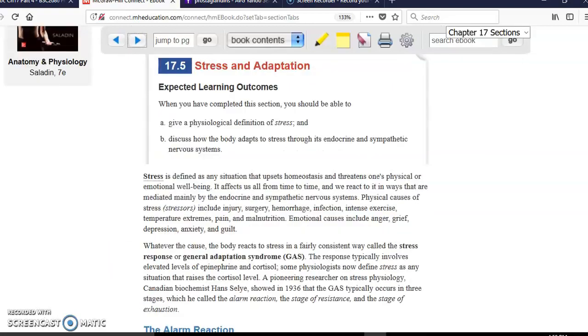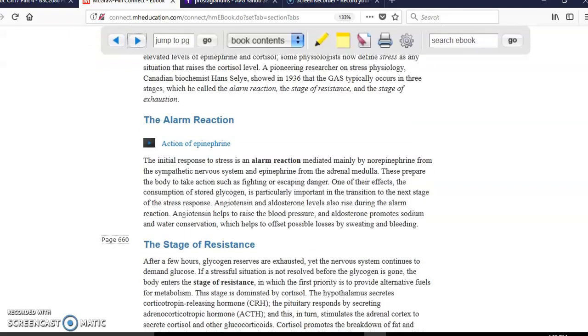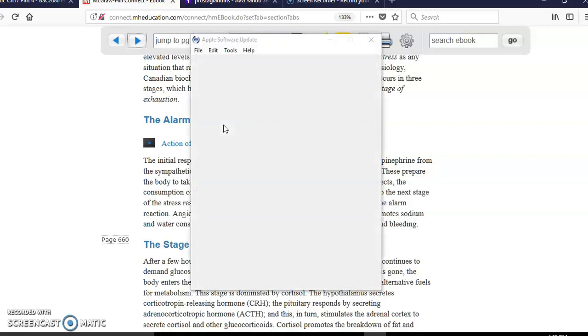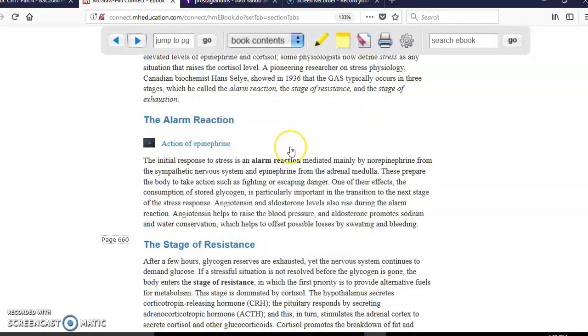The next topic is stress and adaptation. I'm not sure why this is in here, since this is not normal anatomy and physiology, but just a few words. So the first part of that is the alarm reaction. That's basically the fight or flight type of reaction, right? At first, you need to do some physical activity, for example, and then the first thing that is going to happen is that you are going to release adrenaline and noradrenaline, or epinephrine and norepinephrine, in order to get the amount of glucose that you need.